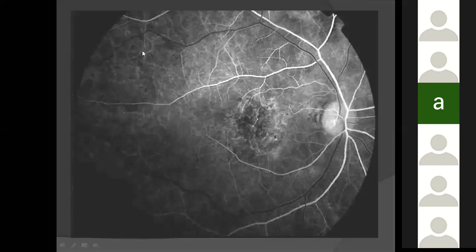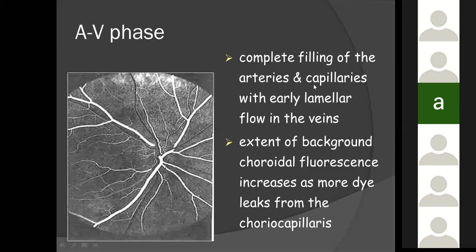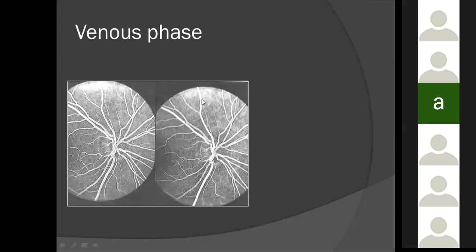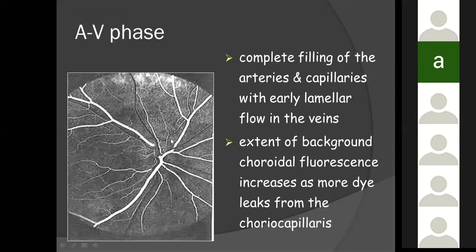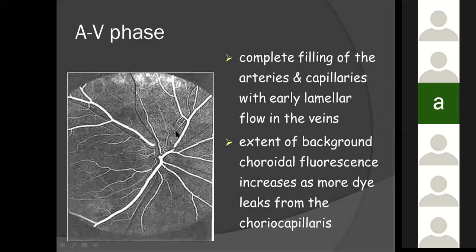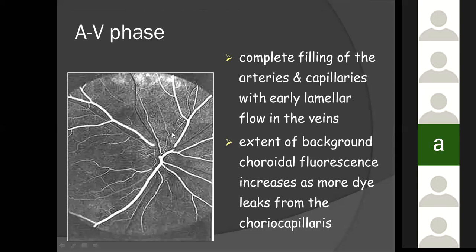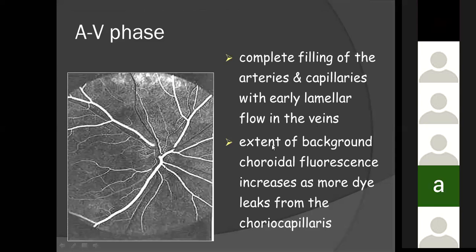What is the arteriovenous phase? Once there's a complete filling of the arteries and capillaries with early lamellar flow in the veins, the extent of background choroidal fluorescence increases as more dye leaks from the choriocapillaries. If you see this, you can see here a lamellar flow in the veins. Lamellar flow usually happens because the dye has not yet totally reached the veins and some amount of dye sticks to the walls of the veins. So that is why you see this lamellar pattern.